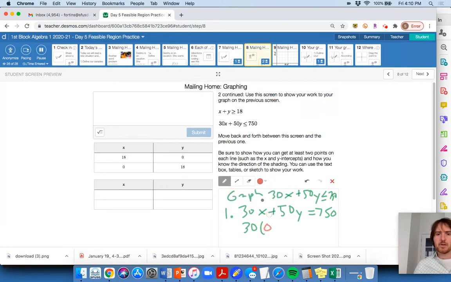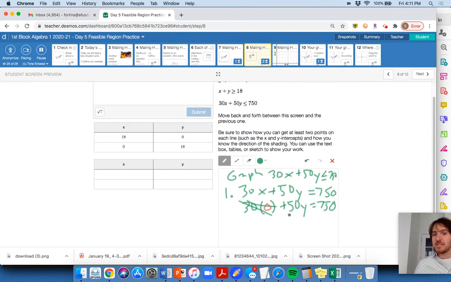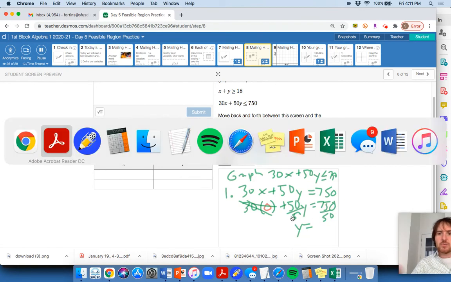So this is 0, close parentheses, and I'm going to have 50y here. That equals 750. The nice thing about getting a y-intercept is that this quantity goes away. 30 times 0 is just 0. So I'm left with 50y equal to 750. Well, I just divide both sides by 50 to figure out where my y-intercept is. Okay, and y is going to equal, and you can do this in your head.